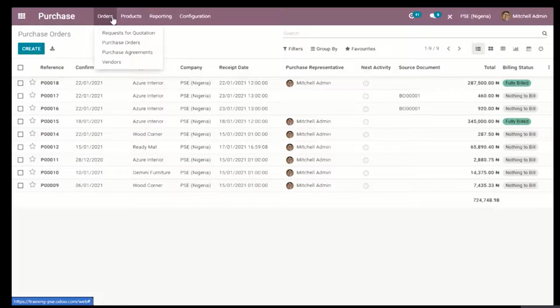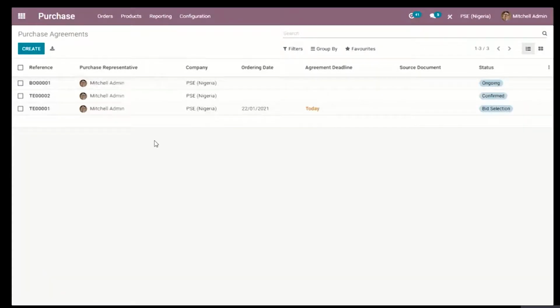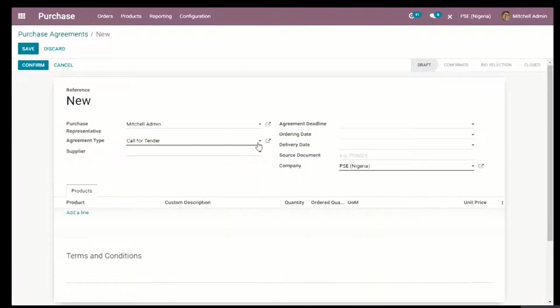Now we could go into our agreements quickly. Under the purchase agreements, we have two types of purchase agreement that we might create for our vendors. Let's create an agreement now. We can have a call for tender and also a blanket order. The difference is that when you create an agreement for a call for tender, you are basically creating